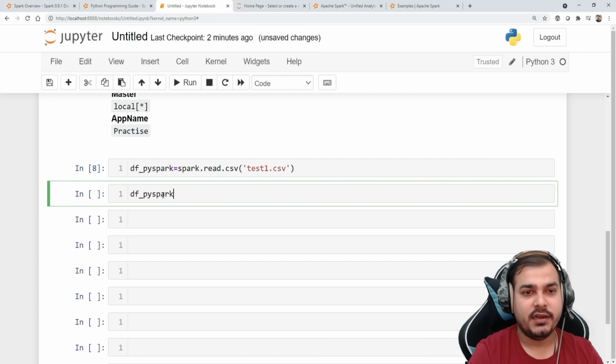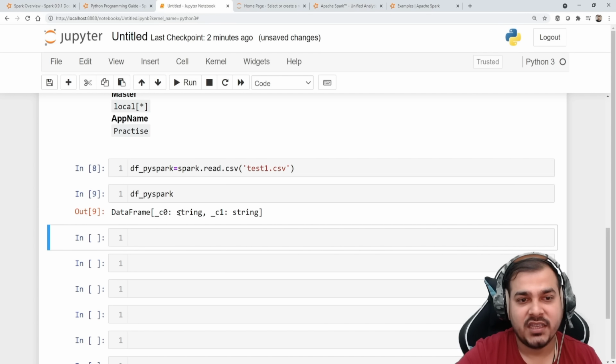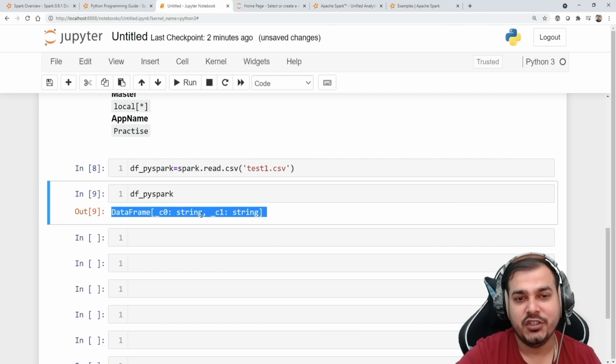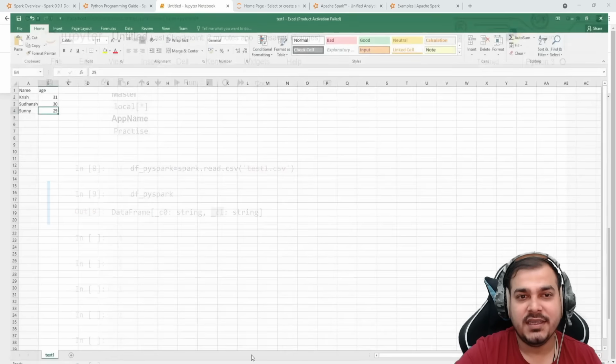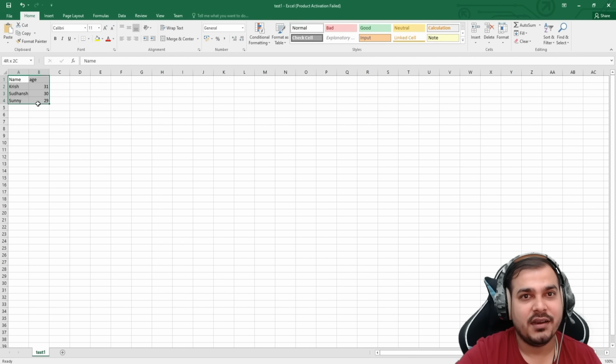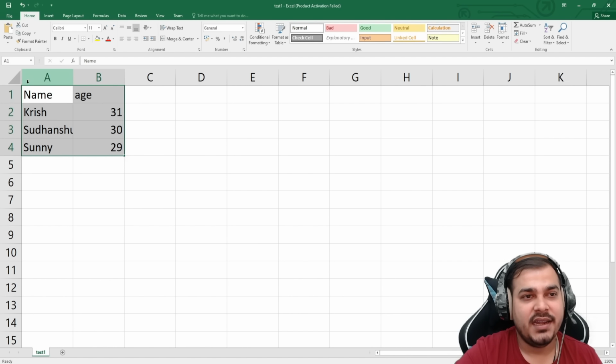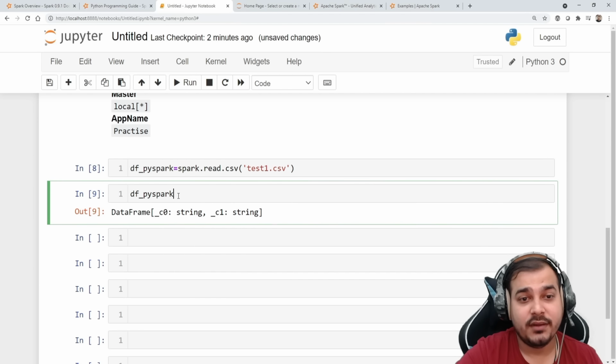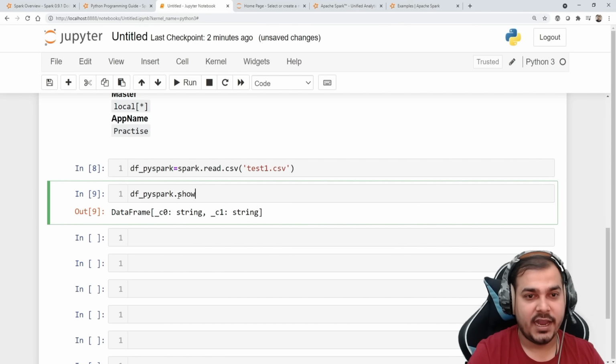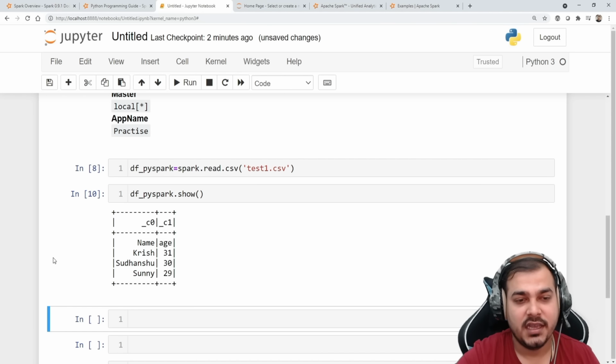Now if I go and see df_pyspark, it is showing these two strings, these two columns, _c0 and _c1. Here you can see, guys, I've created this particular CSV file, and it is just taking this A, B as default columns, so it is saying _c0 and _c1. If you really want to see your entire dataset, you can do df_pyspark.show.